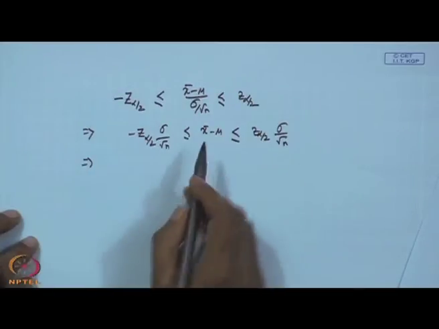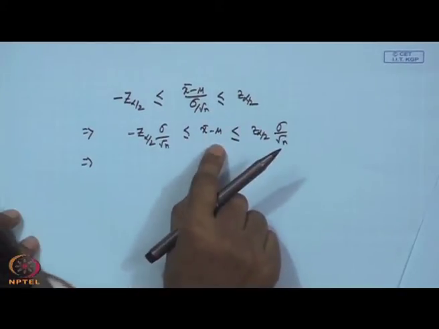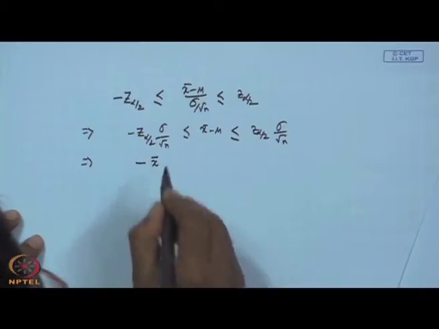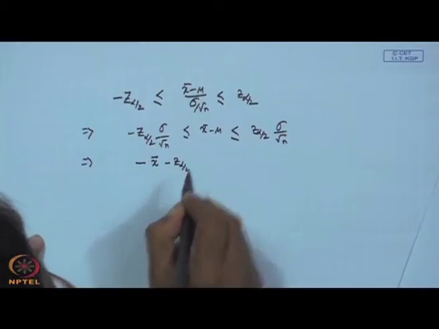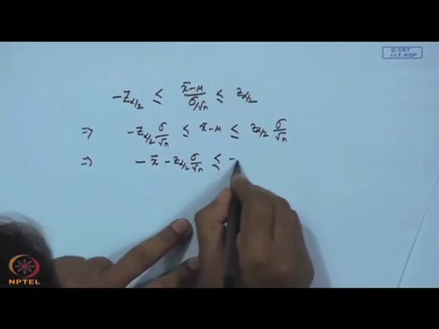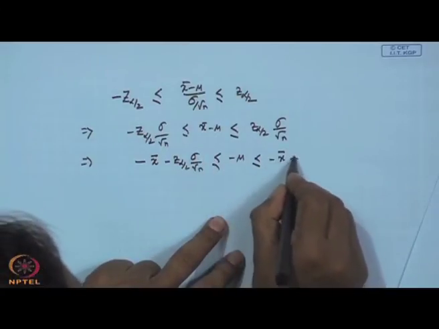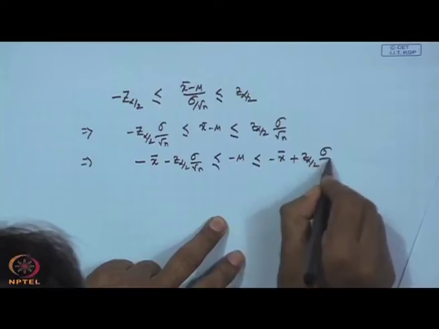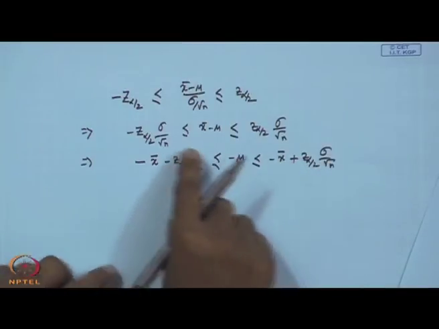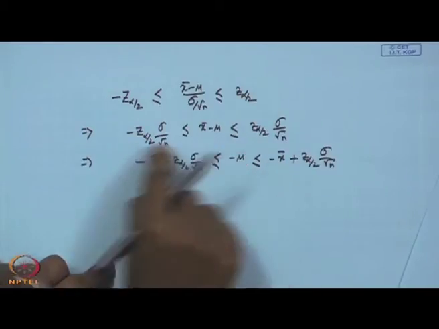So, what we do, we basically separate, we will take x bar out from the middle portion. Then if I write again, I will write like this: minus x bar minus z alpha by 2 sigma by root n is less than or equal to minus mu, less than or equal to minus x bar plus z alpha by 2 sigma by root n. Correct? Very simple manipulation. You are just taking out x bar from the middle portion, putting it to the left and right hand side.